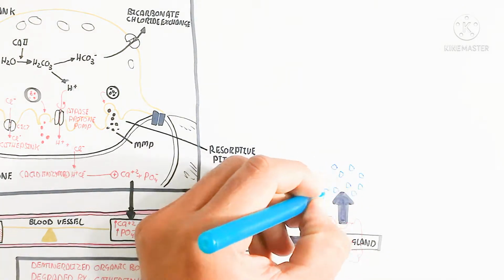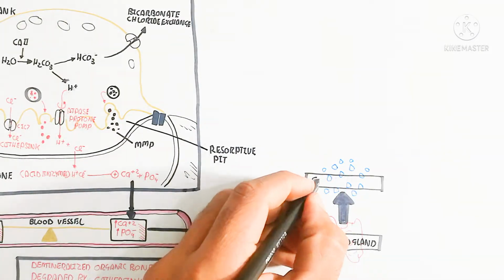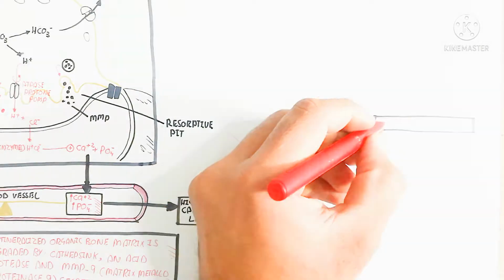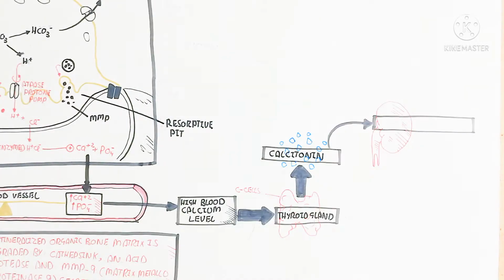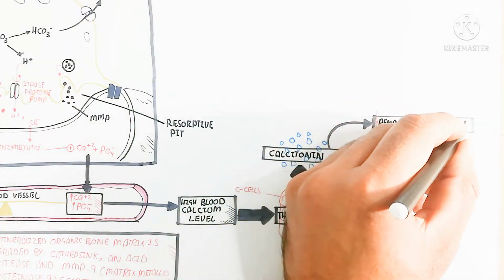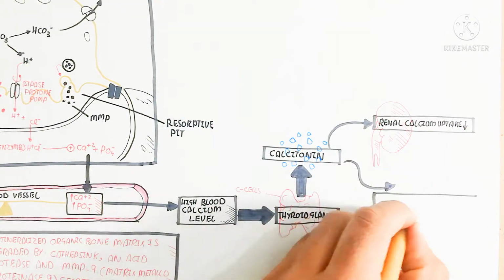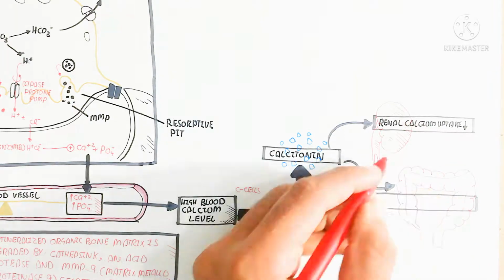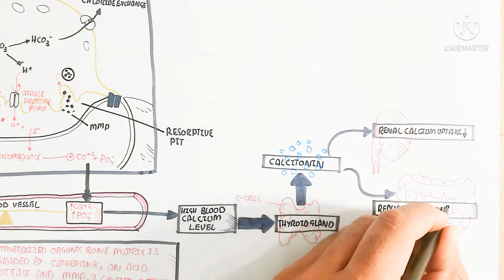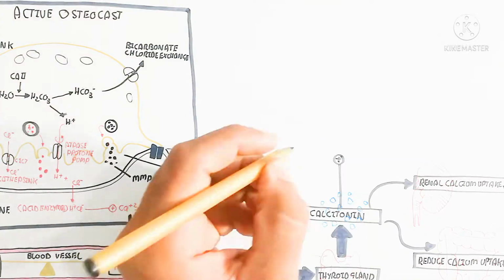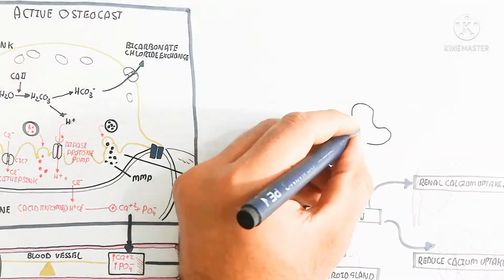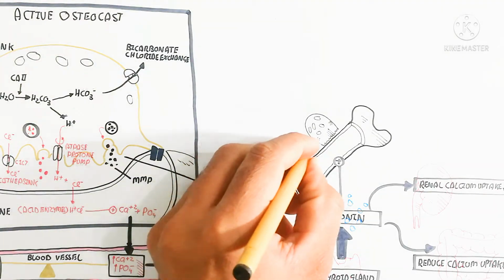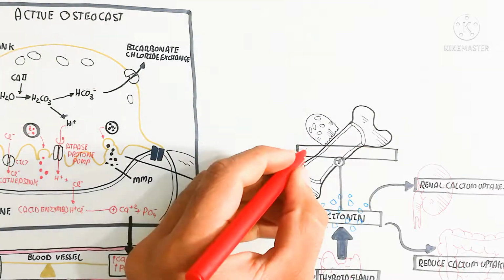So calcitonin will be produced from the thyroid gland, from the C cells. The C cells produce the calcitonin. This calcitonin will stimulate calcium deposition, the uptake of calcium into the bone, and it is due to the inhibition of osteoclast activity. So renal calcium uptake will be decreased, and there is reduced calcium uptake from the digestive tract. Here is the bone, where there is calcium deposition, and how is this possible?